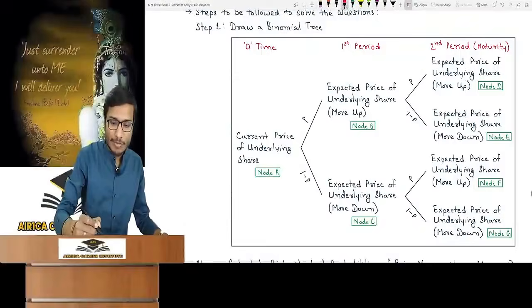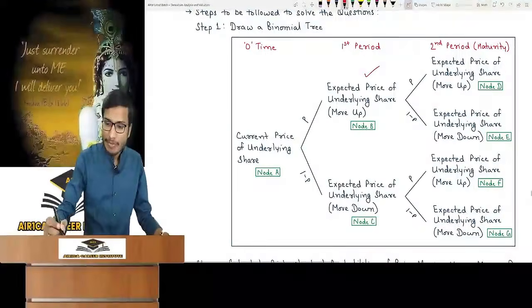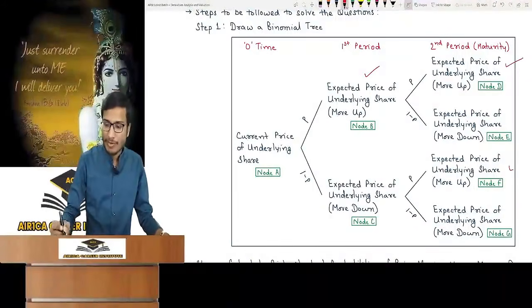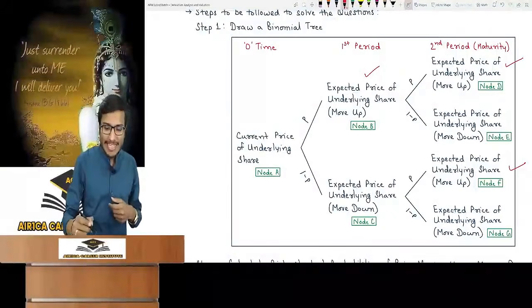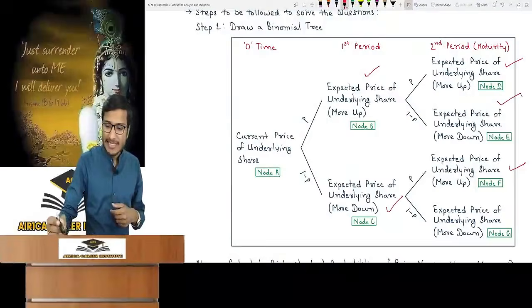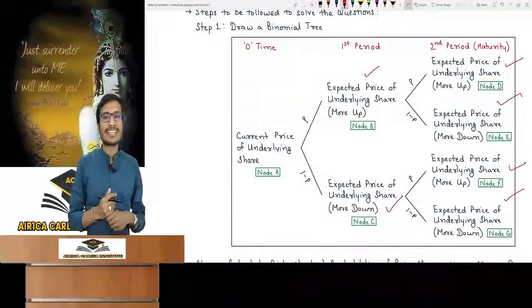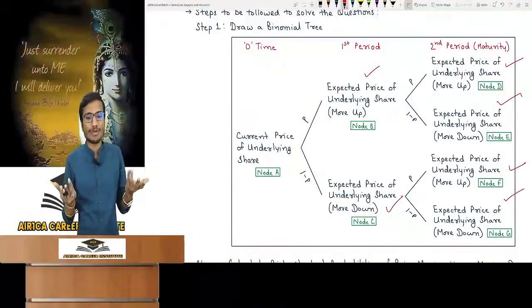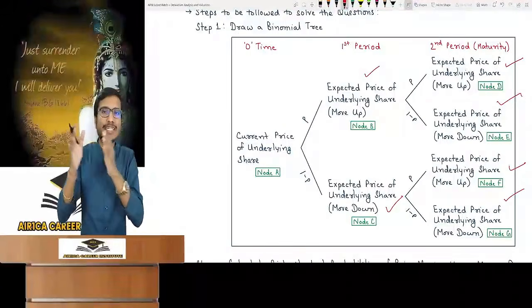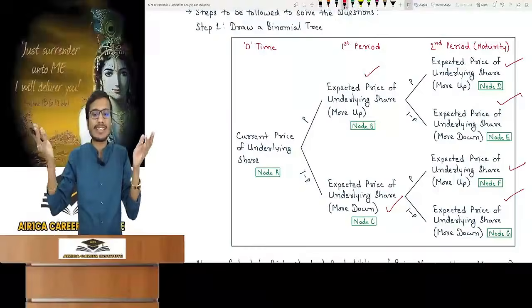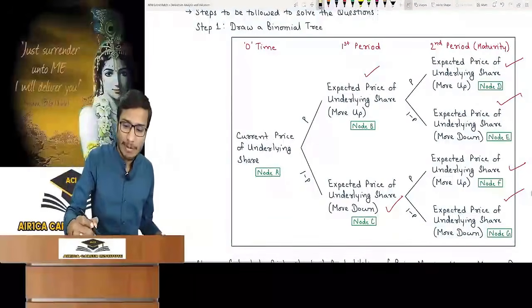Understand the concept of move up. This is one price of move up. For move up, one price is this and another is this. I can see 3 prices. Which one should I take? Similarly, for move down, we can see this price and also this price. Which one should I take to find U and D? It will be very confusing. Till where should we take the number of months? From 0 to the first period, or from the first period to the second, or from 0 to the second period? So how to calculate the probability in this case?